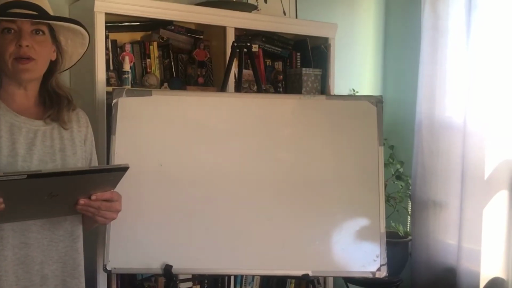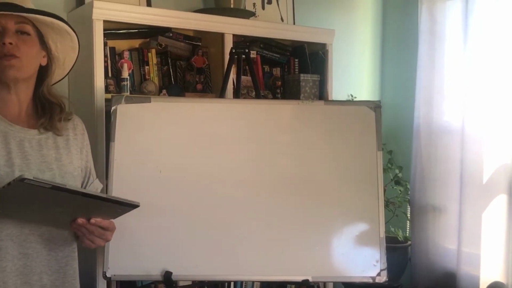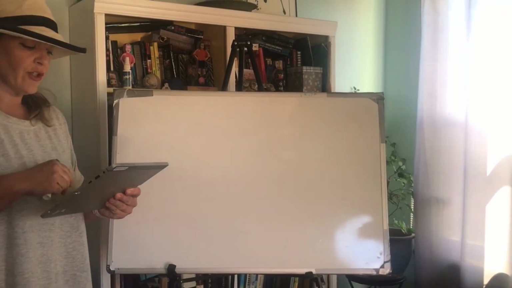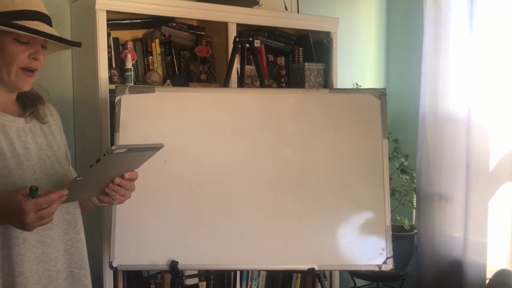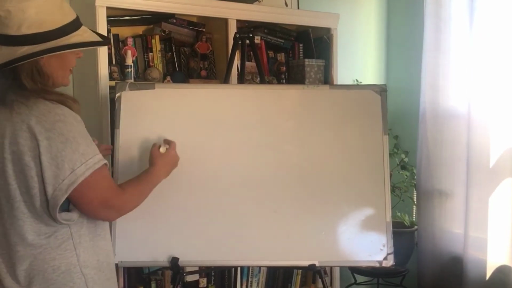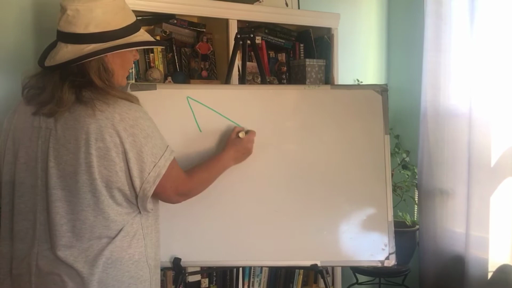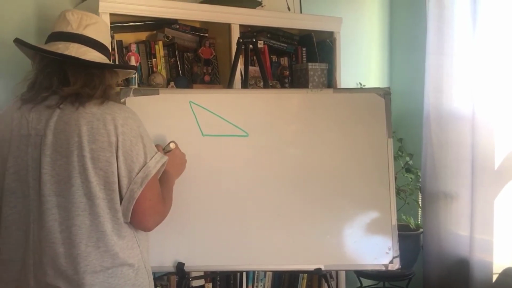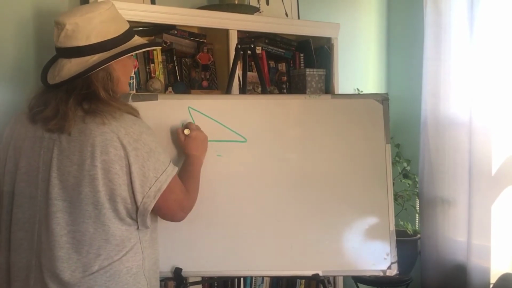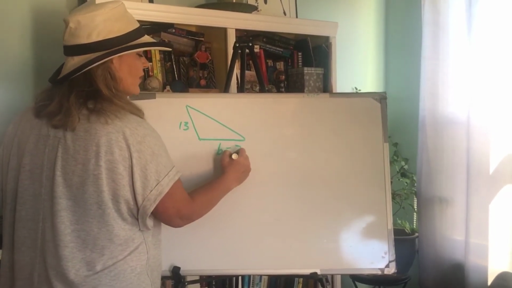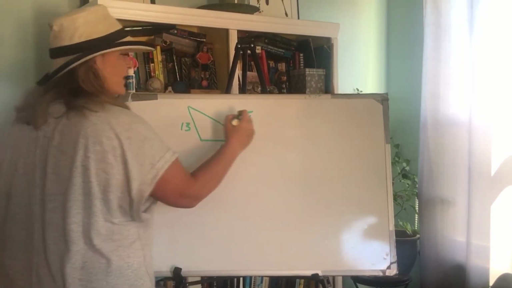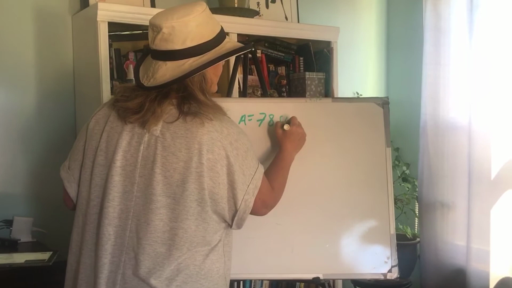Okay, the last example is when they're given the area and you have to find one of the missing lengths. So follow along in the FLN, guys. It says, example, a triangle has an area of 78 feet squared and a height of 13 feet. What is the length of the base? Again, we can draw a figure if we want of a triangle. Oh, it said height, so let's put it over here. 13 feet, and the base, we don't know. That's our unknown, our variable, right? But we know the area is equal to 78 feet squared.